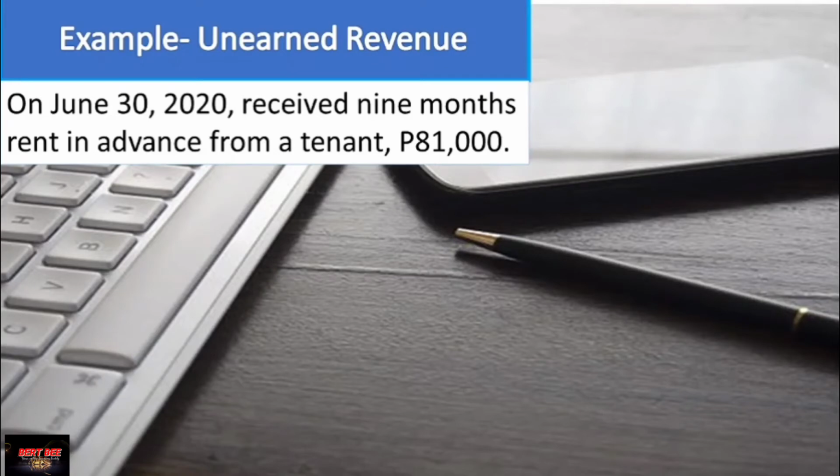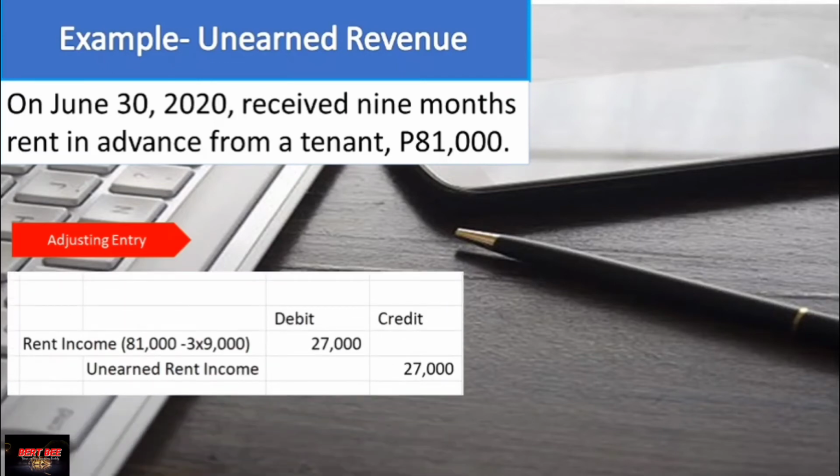Therefore, the revenue to be recorded in this particular transaction is 9,000 times 6 months. So it should appear later on in the balance of your revenue, 54,000. So how do we arrive at 54,000 rent earned? By doing this adjusting entry, we can arrive later on at 54,000 rent revenue. So here is the adjustment: rent income 27,000, and unearned rent 27,000.